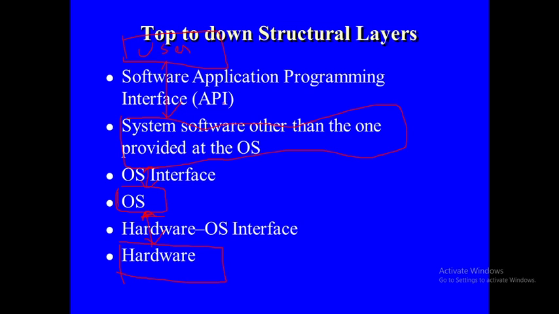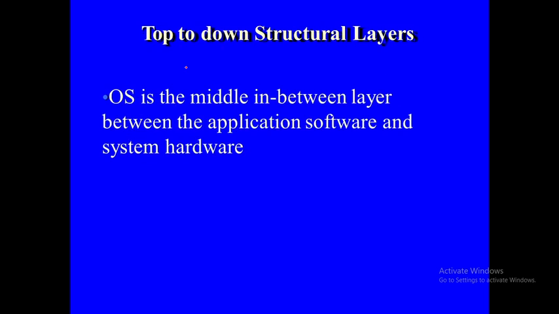Next is the APIs, application program interface. It provides the interface between the application and the system software so that it is able to run on the processor using the given system software. Through this API, the user can access the system software, operating system and the hardware. Last one is the user. The user is a user of the system. This is about the structure of the operating system.